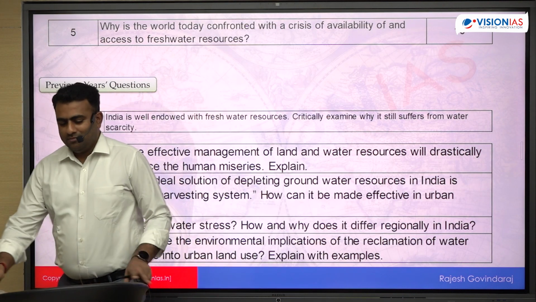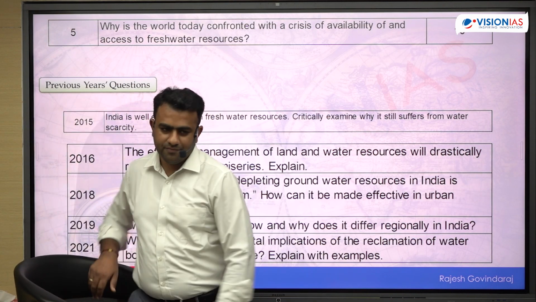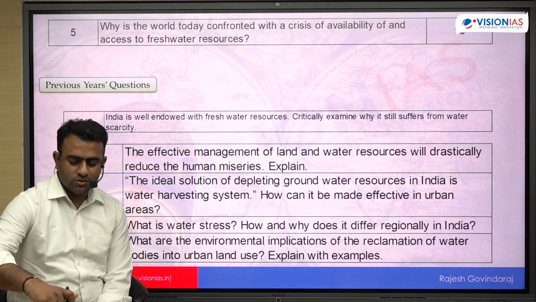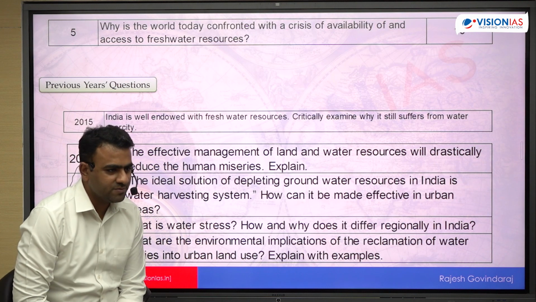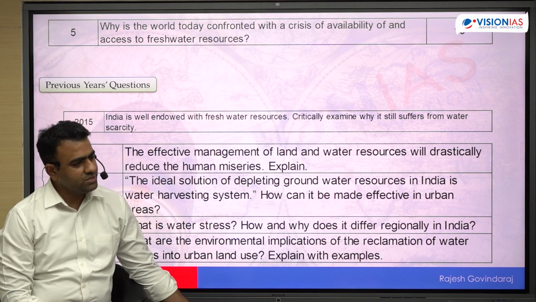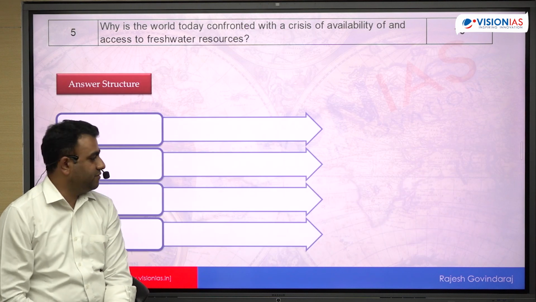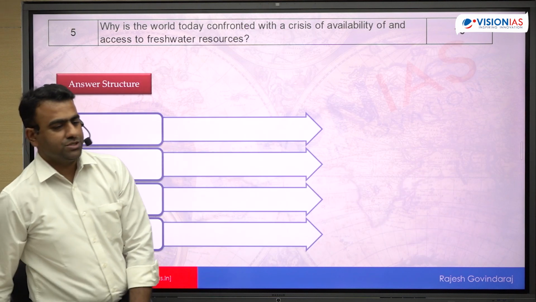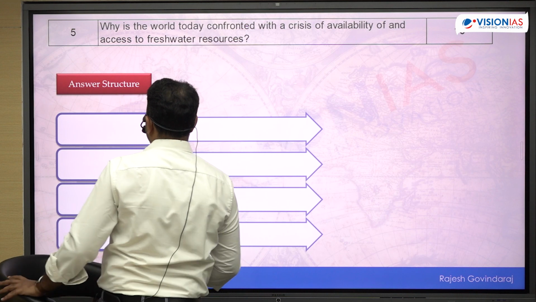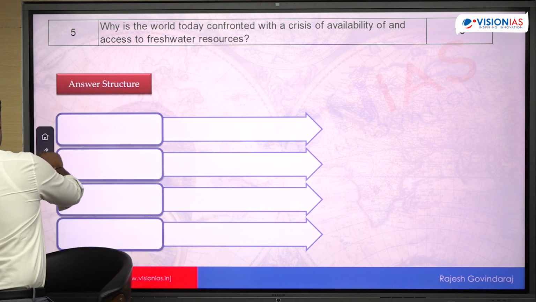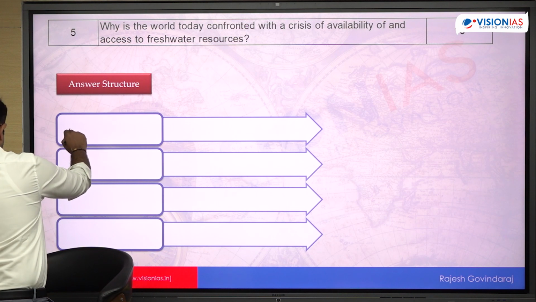So this is again not at all difficult. We cannot call this question difficult at all. So source भी बहुत simple है, currently inspired, and there have been many previous questions. This is totally expected line. So this is one of the very easy and direct questions. So what should be the structure in this? Introduce your answer.